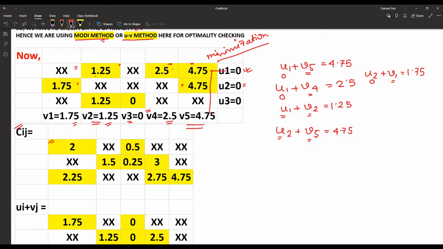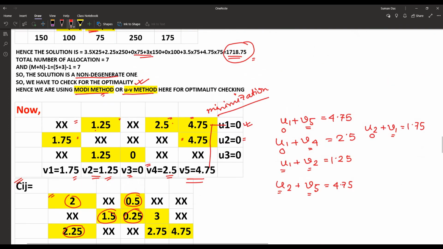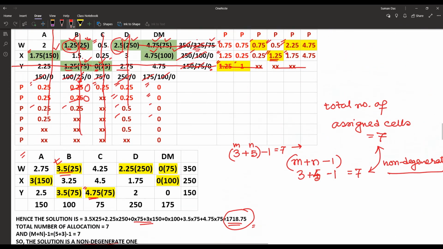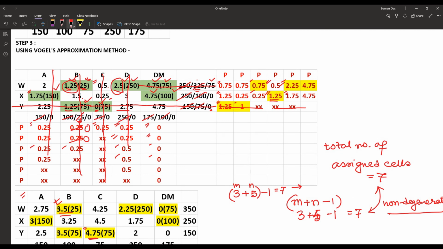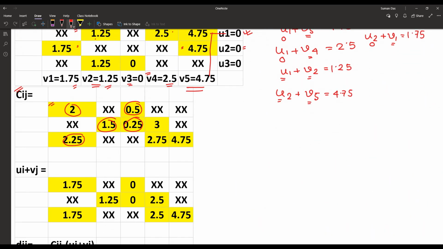Cij are the original values from the minimization table for the unallocated cells that have been written here. Those are 0.5, 1.5, 0.25, 3. So those are the cell values for the unallocated cells written in the Cij.